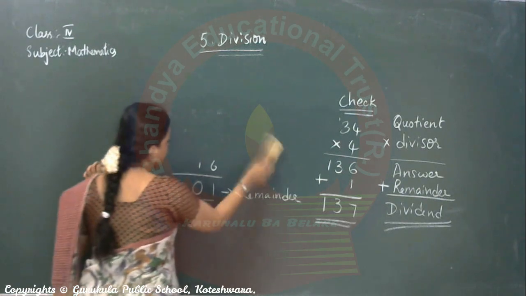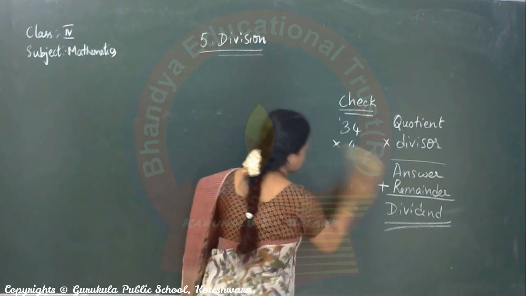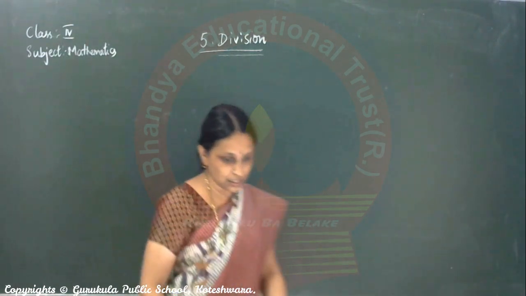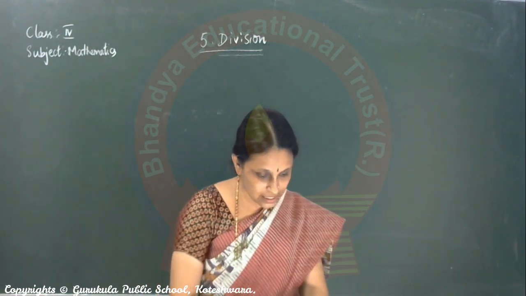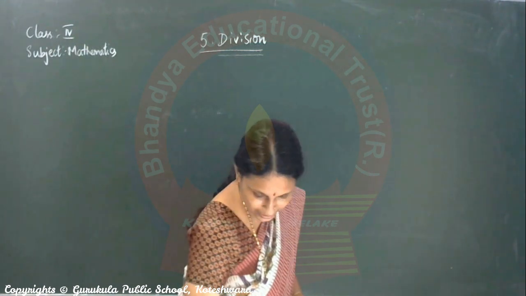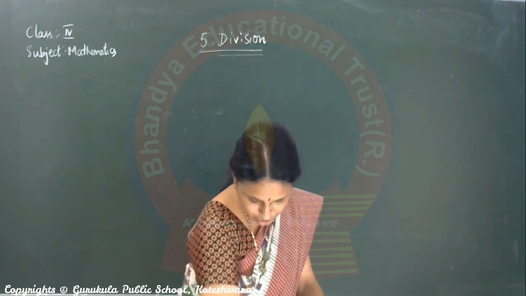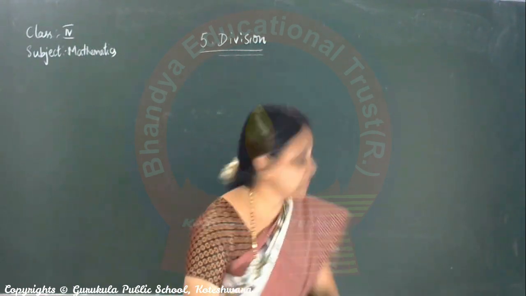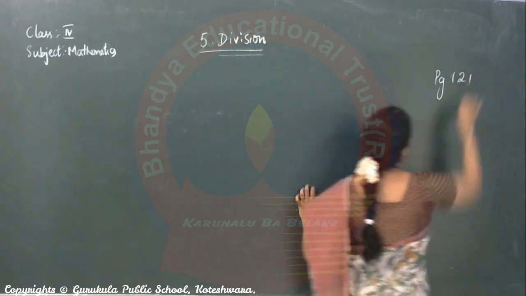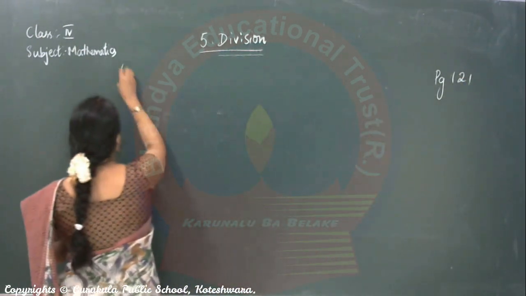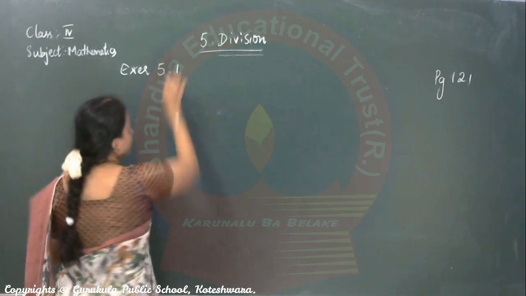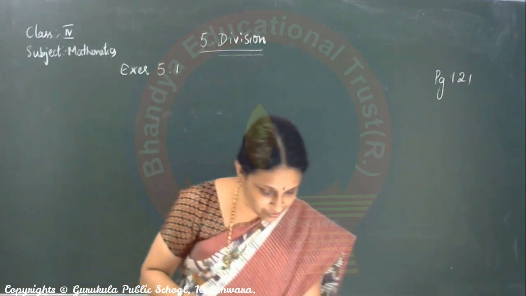Exercise 5.1. Just check which page number it is. It is in page number 121. Go to page 121, children. Page 121. Exercise 5.1. Yes, what are the sums given there?